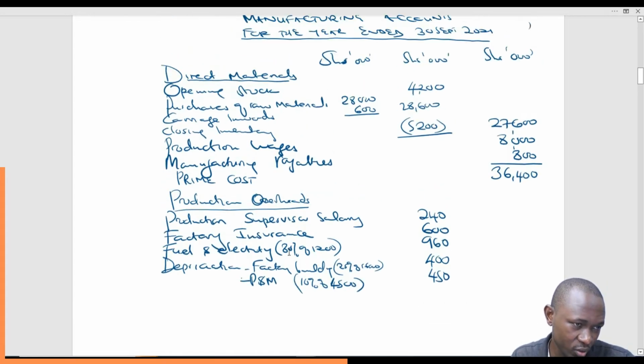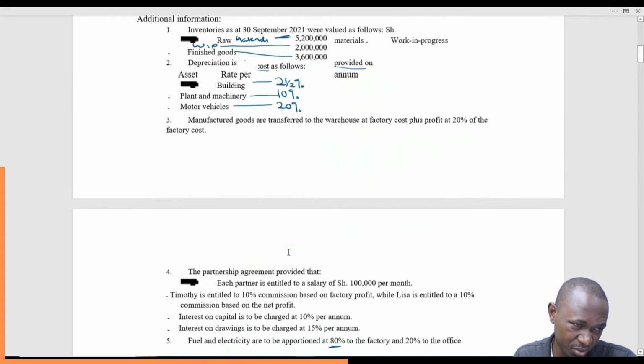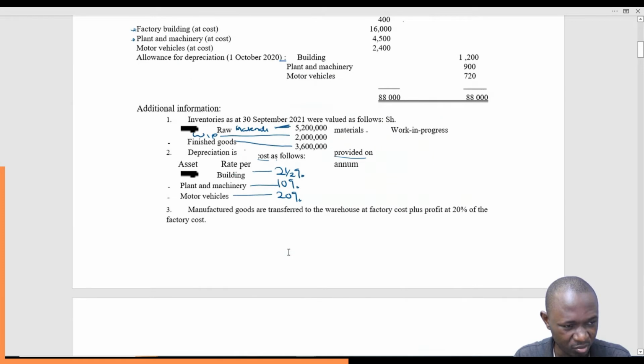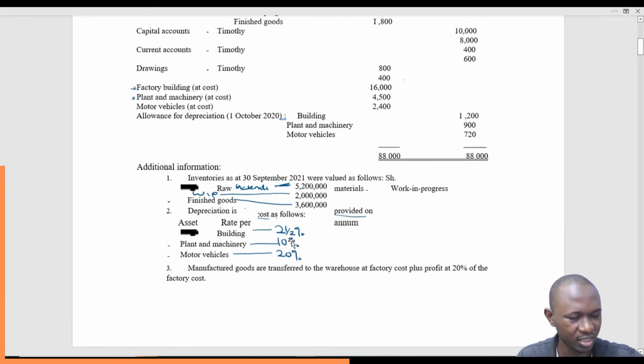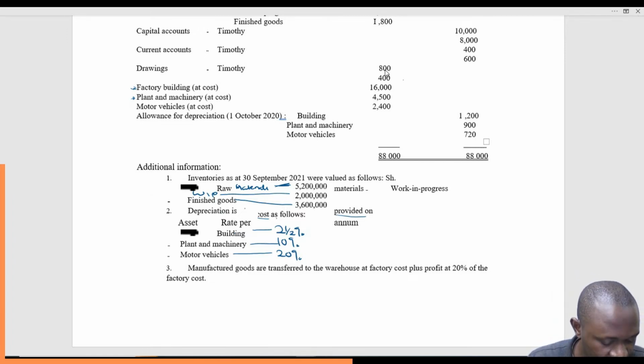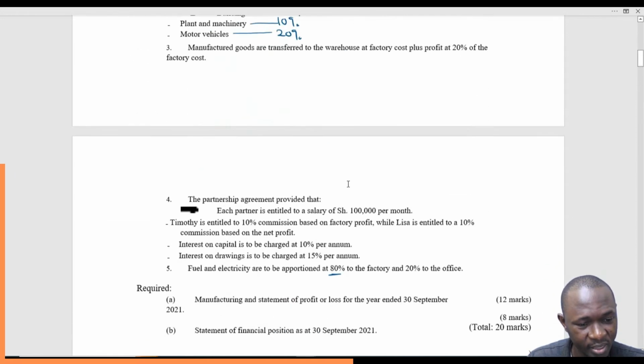For the motor vehicle, we are going to assume that this one is used for selling and distribution, so we may not charge it here in the manufacturing account. We're not going to charge it in the manufacturing account. With that, I think we should be done.